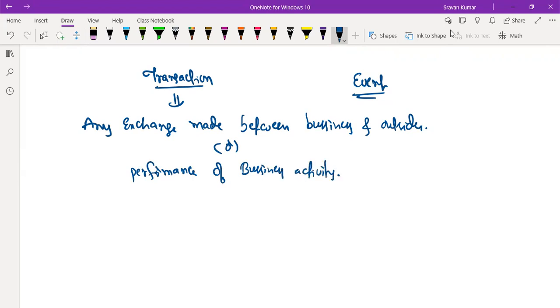The performance of the business activity is said to be a transaction. So for example, business purchase the goods from the supplier.